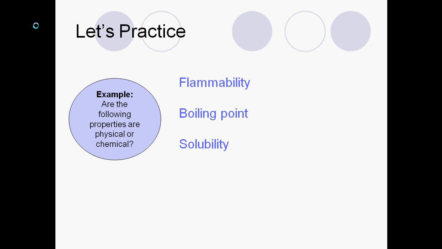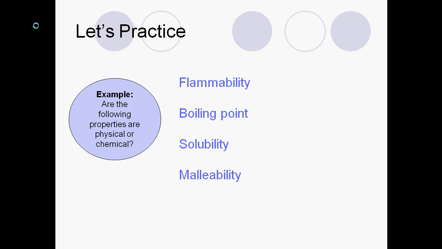Solubility. This means whether something will dissolve in water typically. So if I take salt and I dissolve it in water, I'm not changing the salt, it's just dissolving. I can still get that salt back, I can still get the water back by boiling the water off. I can condense it and get the water, and then the salt will be left in the beaker. So both of those things still have the same properties.